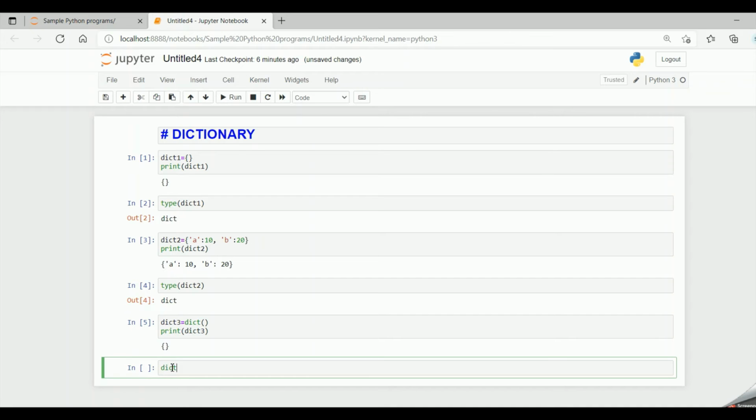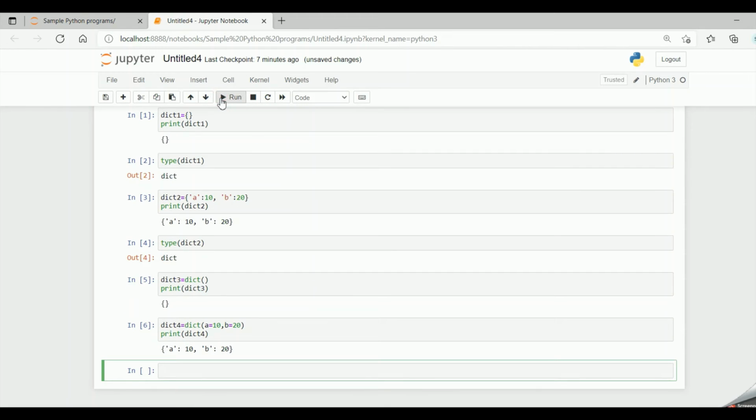Now if I say dict4 equal to dict, A equal to 10, comma, B equal to 20, and print dict4, it prints it in the dictionary format. That is, within curly braces, A is the key, value is 10, B is the key and value is 20.